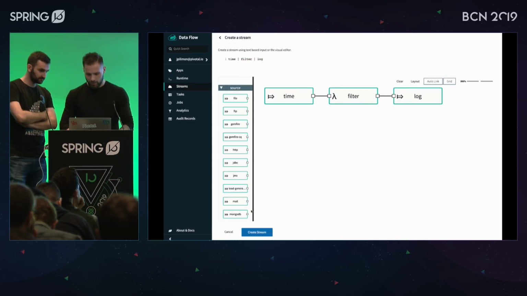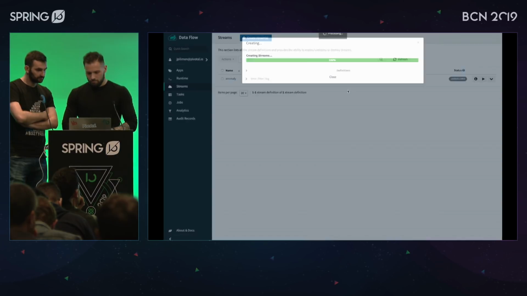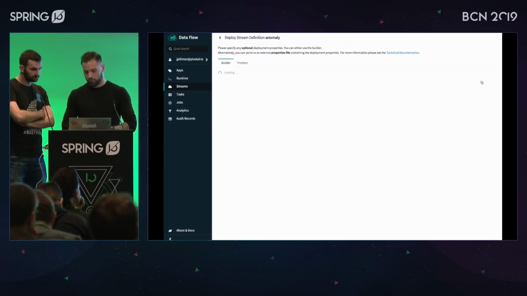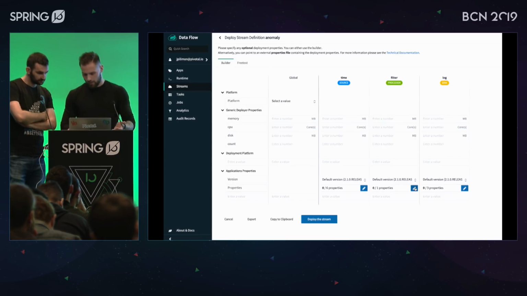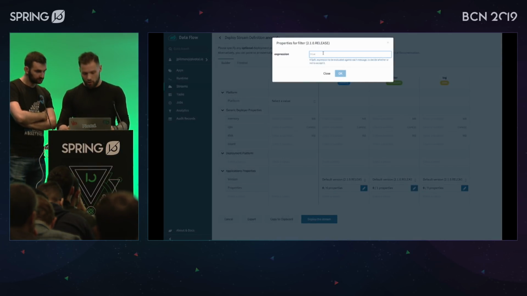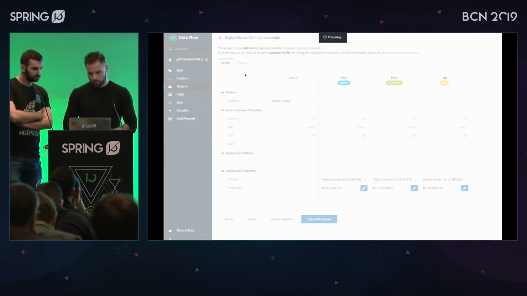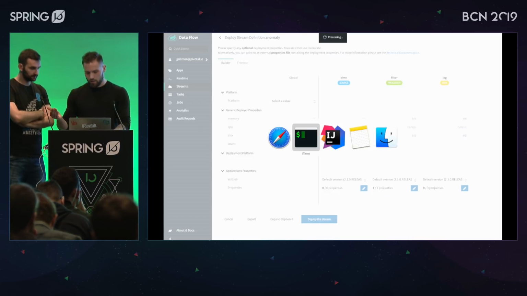You want to filter that. If I click create stream, the same happens, right? As we used to do. And if I deploy, it's going to deploy to my PCF account, right? I need to pass some filtering logic. Maybe filtering logic is enough in this case. It's going to be payload different than 30, right? Okay. Let's try it. Deploy the stream. And it's going to deploy 3 Spring Boot applications to my PCF account, right?